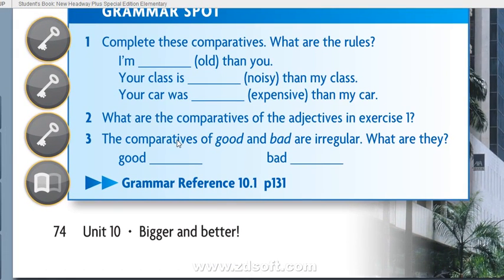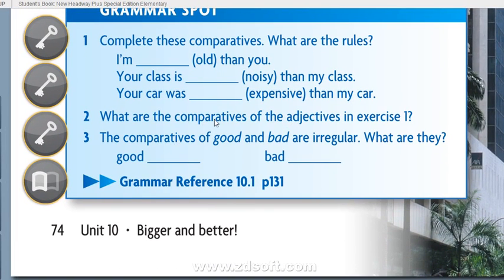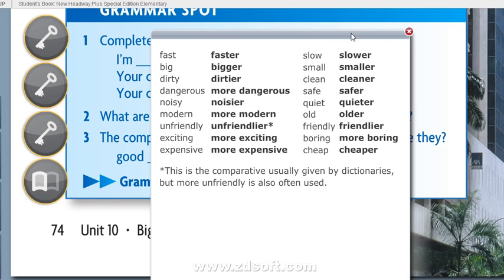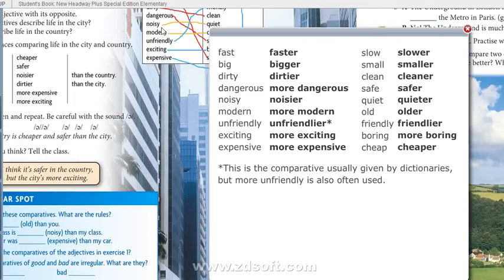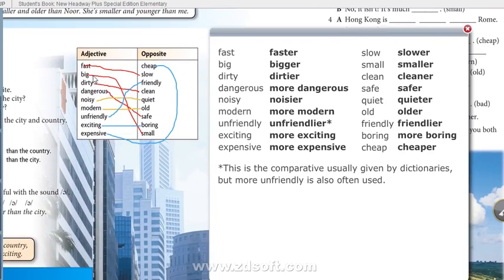Then, what are the comparatives of the adjectives in exercise 1? So this is question number 2. Look, from this chart, like this: fast, faster, big, bigger, dirty, dirtier.